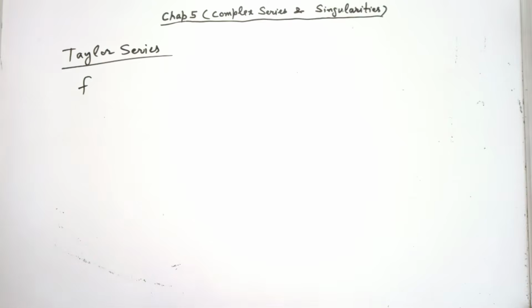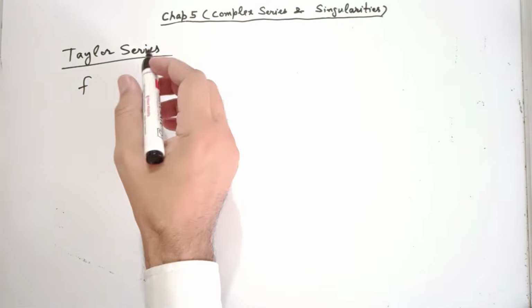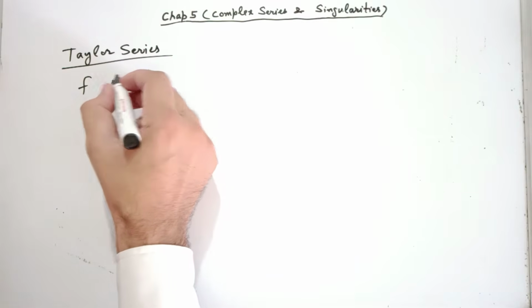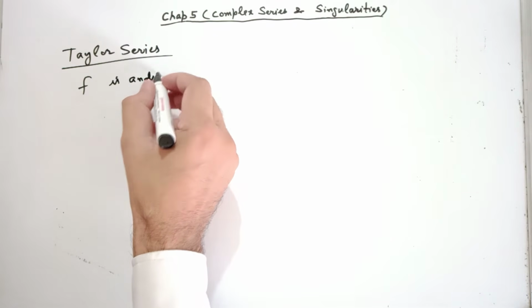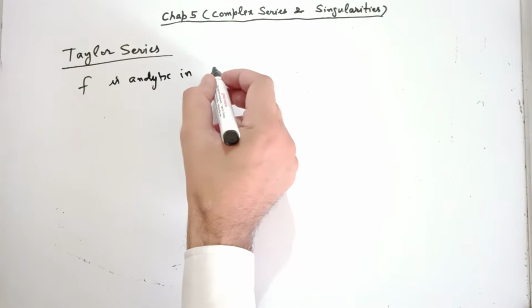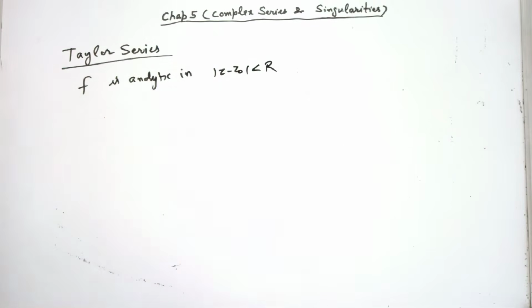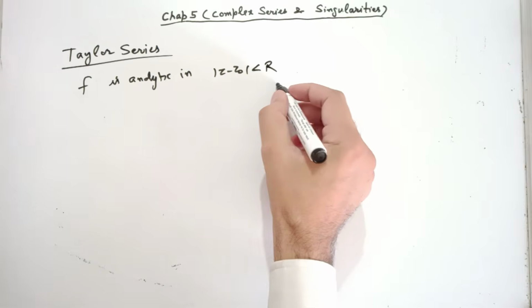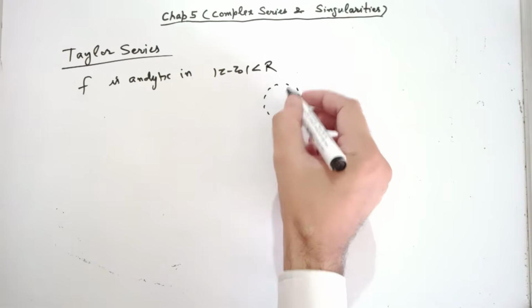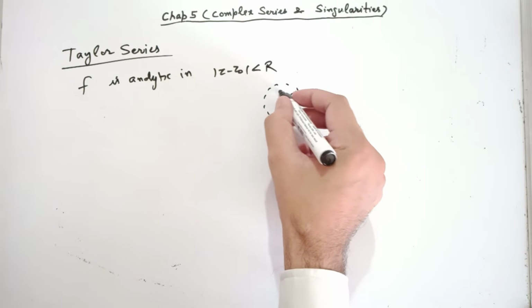There you say that f is differentiable up to any order. Here we say f is analytic in mod z minus z0 less than r. In this open circle, the function is analytic. Center z0, radius r.